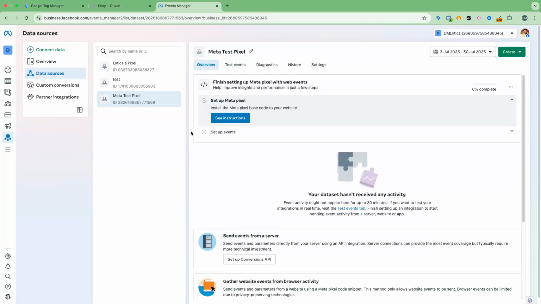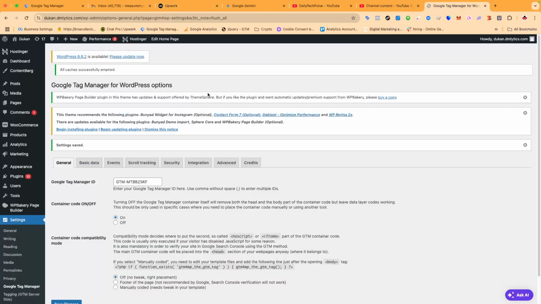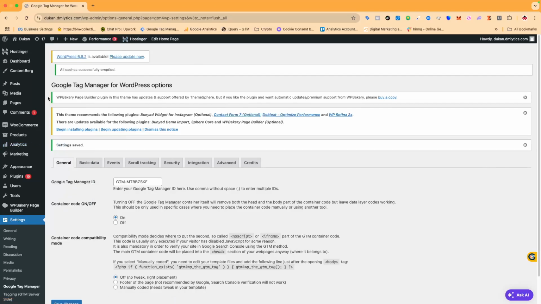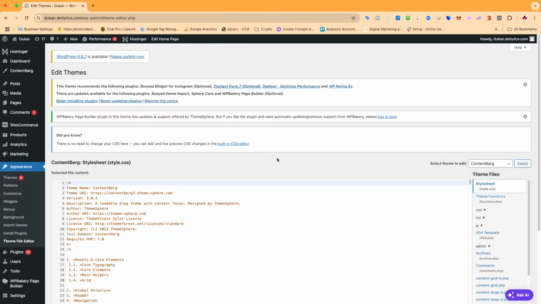So next, you need to install this on your website. For the sake of this video, I have this website in WordPress. Inside WordPress, I'm going to show you how we can integrate it. There are multiple ways, as I said. The first way is by inserting the Metapixel code that we copied in the previous step into the website header.